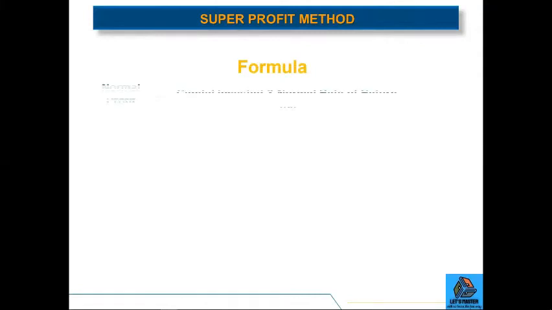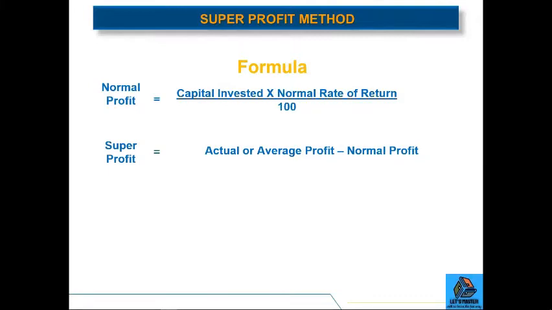So the formula for calculating super profit is: first we calculate the normal profit, and for calculating normal profit, we multiply the capital invested by the normal rate of return and divide it by 100. And to calculate super profit, we deduct normal profit from the actual or average profit. And goodwill will be equal to super profit multiplied by the number of years purchased.